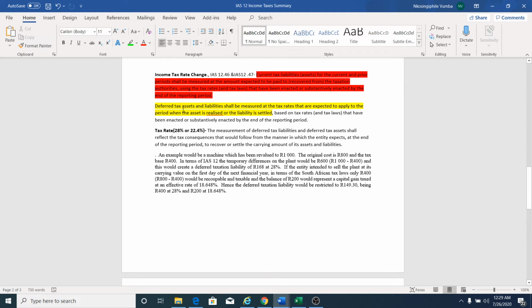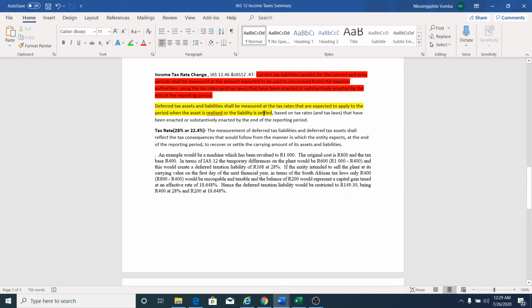But now see, with the deferred tax assets and liabilities, how it is measured. Deferred tax assets and liabilities shall be measured at the tax rates that are expected to apply to the period when the asset is realized or the liability is settled.